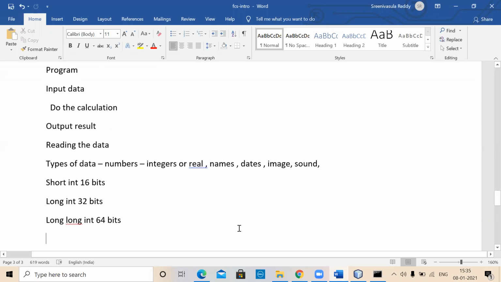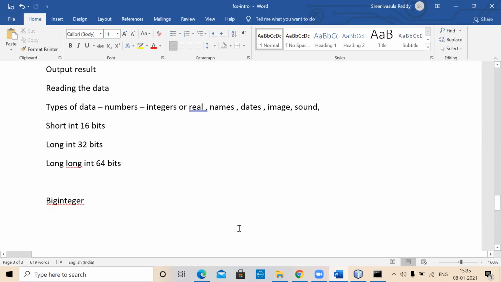For reading the data in the case of the Java language, because it is an object-oriented language, everything happens in terms of classes. So there is one utility class called the Scanner class. This Scanner class is available in a Java package called java.util.